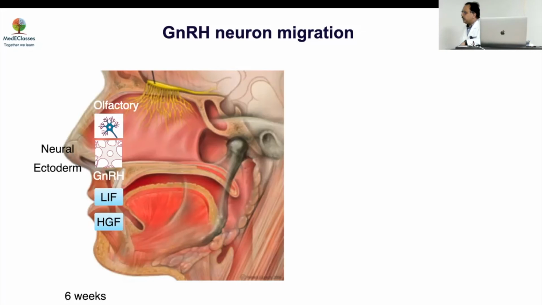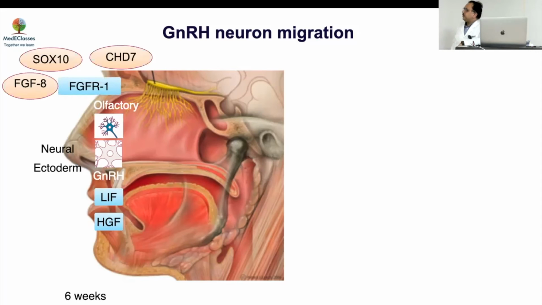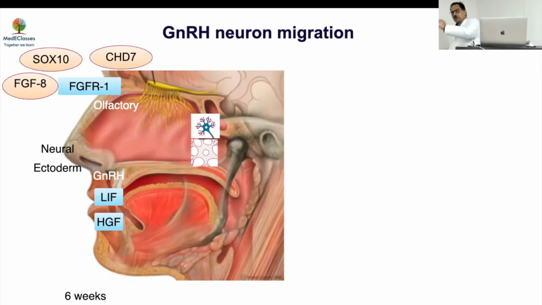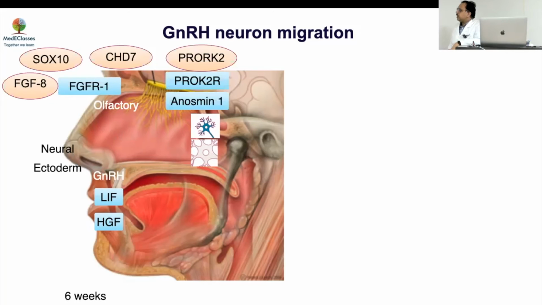That's why you will see, very interestingly, that hundreds of genes come into the picture here. These neurons have to be pushed from here to that particular area, starting with FGF receptor, CHD7, SOX10, and all of them will come up when we talk about the disorders in that regard. Then they go together to the base, where anosmin, which is responsible for Kallmann syndrome, comes into the picture.